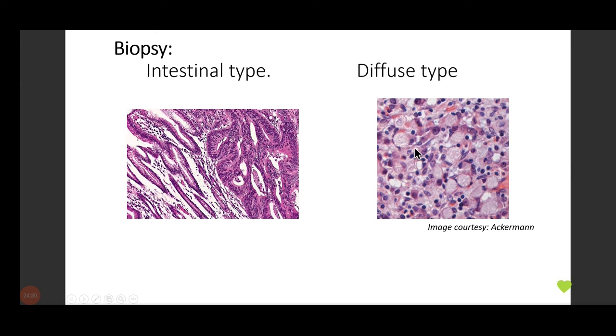Can you appreciate these clear cells, which are actually white in appearance, nice round white in appearance? These cells have the nucleus pushed to the periphery, elongated. The nucleus is not round or something like that. Okay? These are signet ring cells. In diffuse type, we get to see signet ring cells.